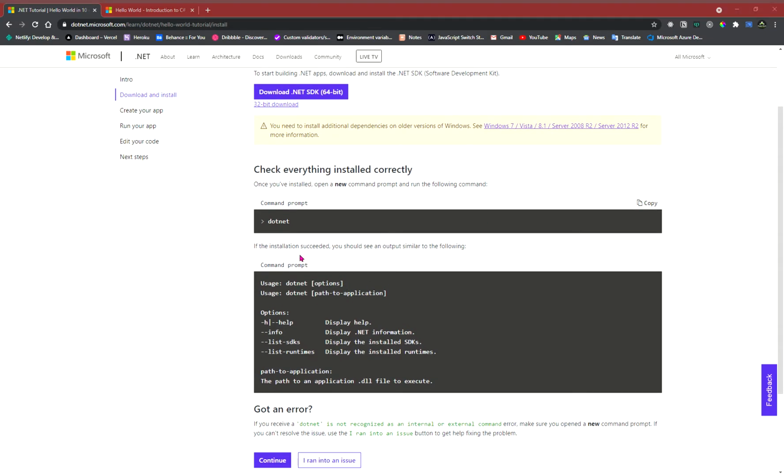So what you can do, you can open up your terminal. By the way, I'm using Windows Terminal. So let's type dotnet. Mine is working perfectly fine. As you can see, I got the same output as in here. So guys, if you want to start your project with .NET, first let's just make a folder in our drive.